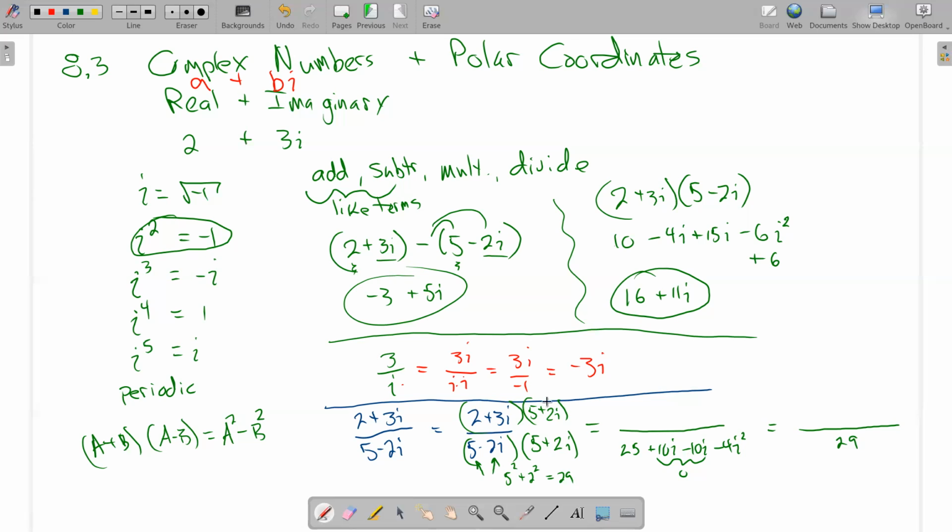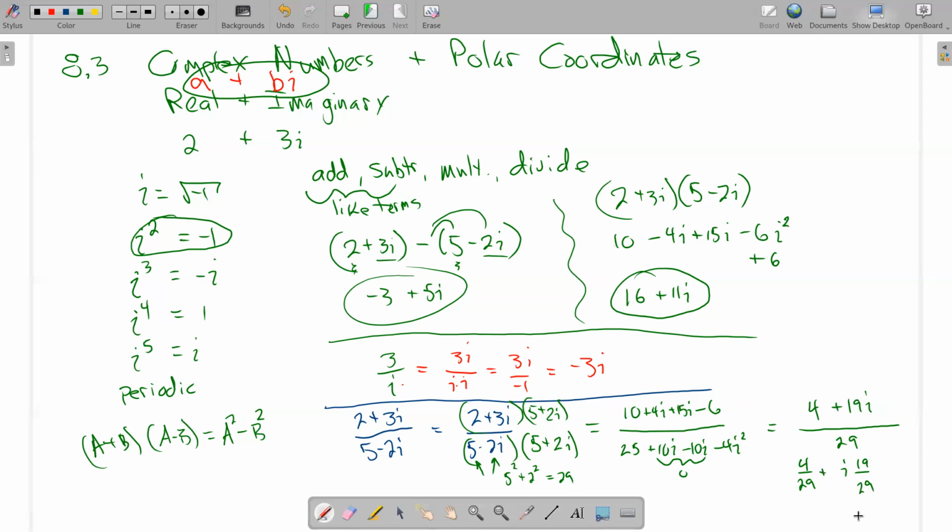Cool. In the top, I got to distribute all that. 2 times 5 is 10. 2 times 2 is 4 with an i. 3 times 5 is 15 with an i. 3 times 2 is 6. i squared is -1, so that's going to be a -6. So then I get, let's see, 10 minus 6 is 4. 4 plus 15 is 19. And if I wanted to make it look like a plus bi, that's a fine answer there. I would write it as 4/29 plus i times 19/29, or 19/29 times i, doesn't matter.